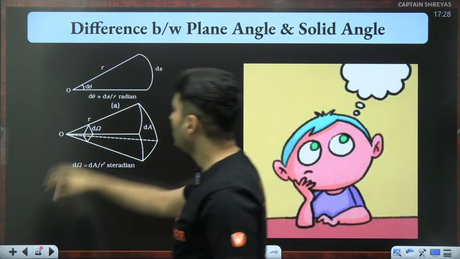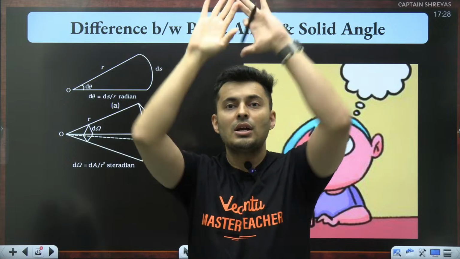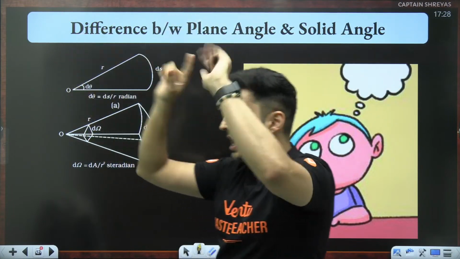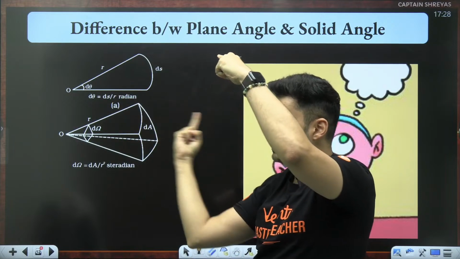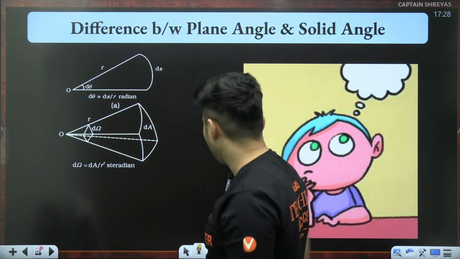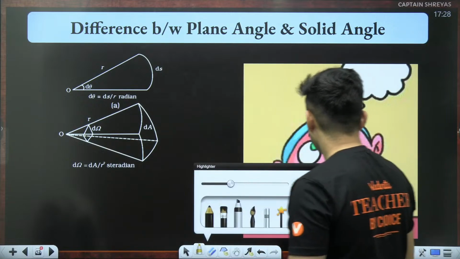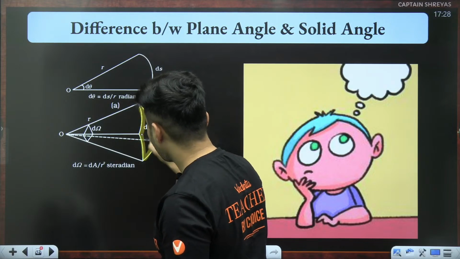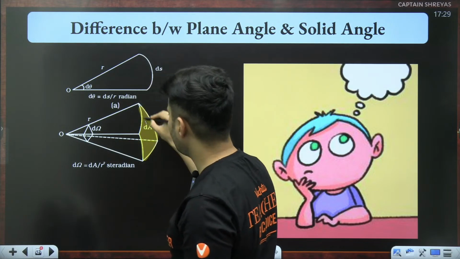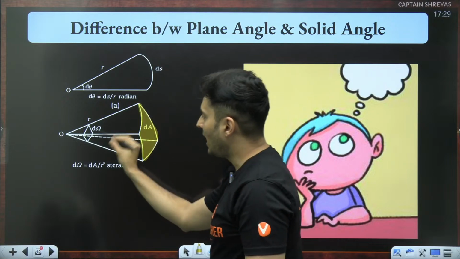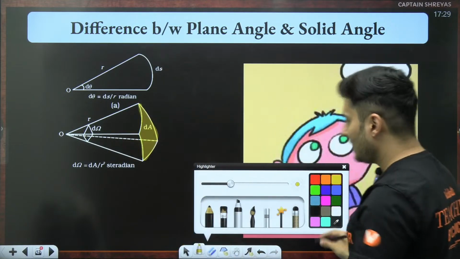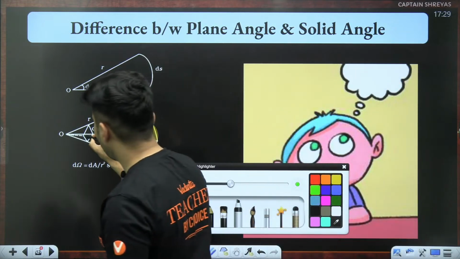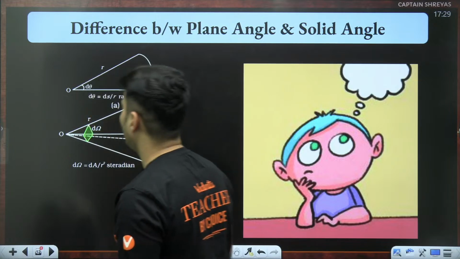But for solid angle, you cannot have just 2 lines. You need to have some kind of a surface, and that surface boundary you trace using a line. Like for example, over here, check this out. You are tracing out this particular surface, which is there in 3 dimensions, and whatever is subtended at a point, like this thing over here, that is your solid angle.